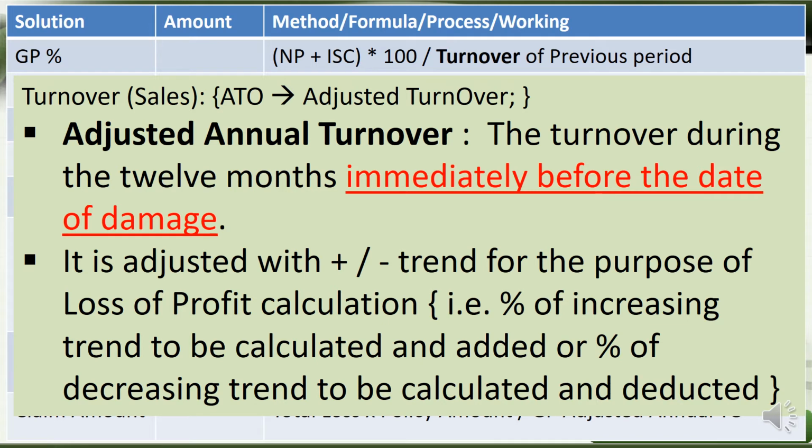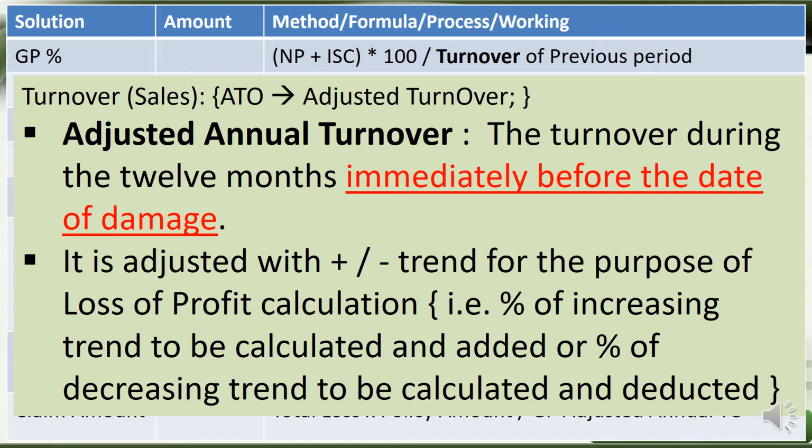In the gross profit percentage calculation, the adjusted annual turnover is the last item. Adjusted annual turnover is the turnover during the 12 months immediately before the date of damage. That is important. If the date of damage is given, the preceding 12 months is the annual period that we have to calculate, and the turnover for that period has to be adjusted with the trend.